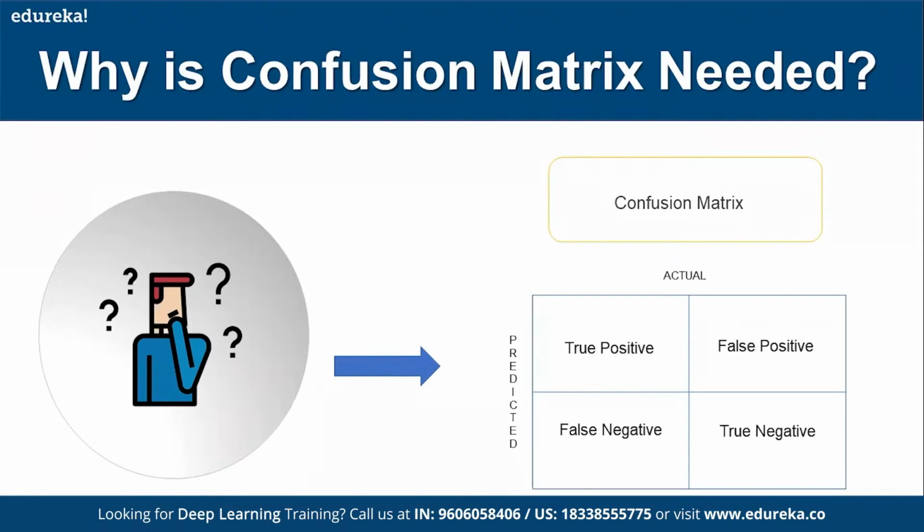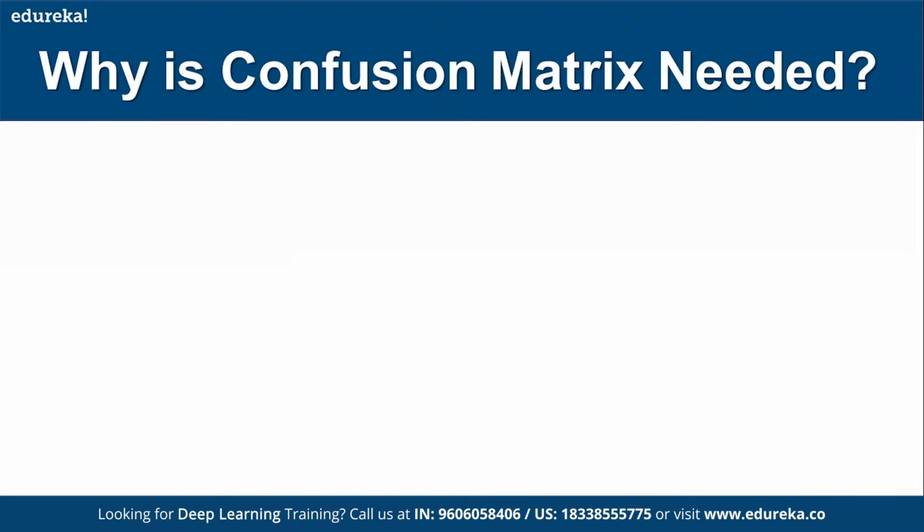That comes under multi-class classification anyway. This is for binary classification if you want to use it. This is how the confusion matrix looks. These are all your predicted values, and these are actual values. And this is how we indicate true positive, false negative, true negative. I will tell what exactly that means, true positive, false positive, and all that.